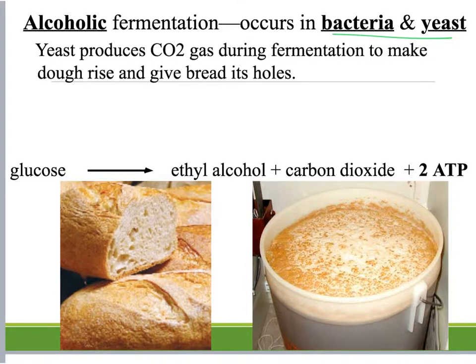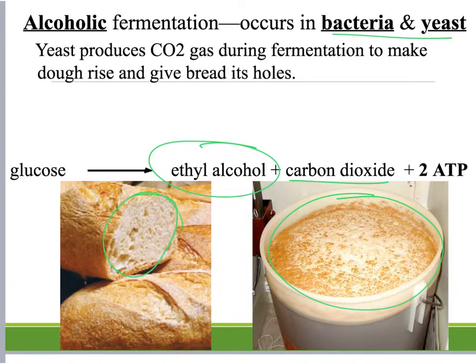So alcoholic fermentation happens, and the process is going to produce ethyl alcohol, which is how we get beer and everything like that. But it also produces carbon dioxide. And carbon dioxide is why we get bread to rise, and we have those pockets of air because of that carbon dioxide that's being produced during the process. So when we add yeast to dough, it's going to help it rise because of that carbon dioxide production. And then we're also going to get carbon dioxide production in beer along with that alcohol in the process.